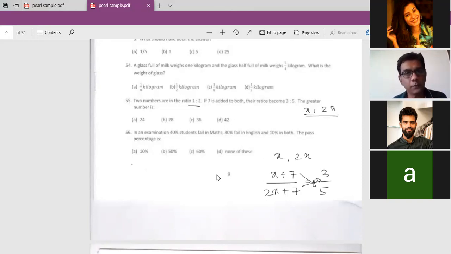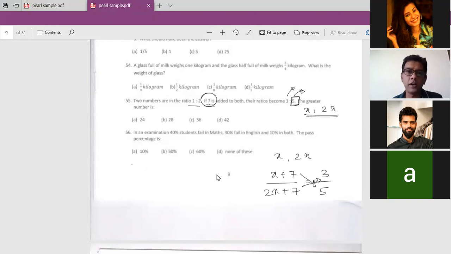But how do I save time? Look at this. You are adding 7 to both the numbers. When you add 7, the ratio becomes 3:5, which means my denominator becomes a multiple of 5.